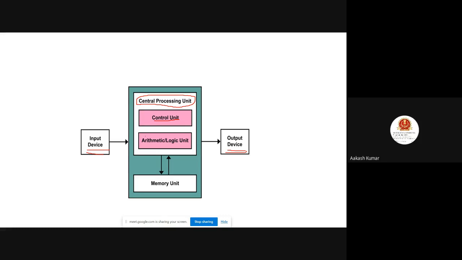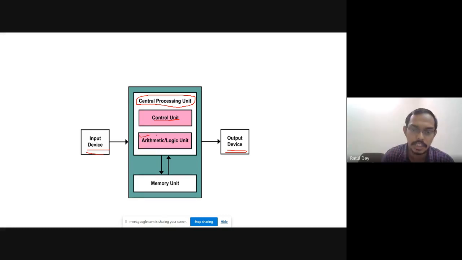Yes sir. The second is the arithmetic logic unit, and in short form we can say this is the ALU. In the ALU you can find any kind of arithmetic operation and any kind of logical operation. Arithmetic operation means addition, subtraction, multiplication, square root, all these things. And logical operation means if we compare something, if we compare two numbers, whether they are the same or not, or whether one is greater than or less than the other, any kind of logical operation is done there.